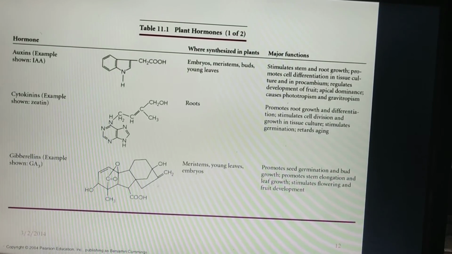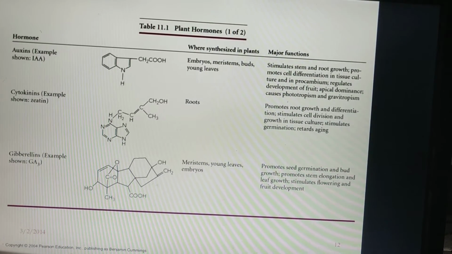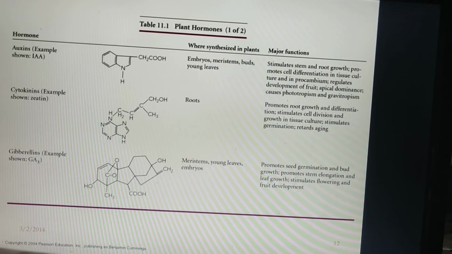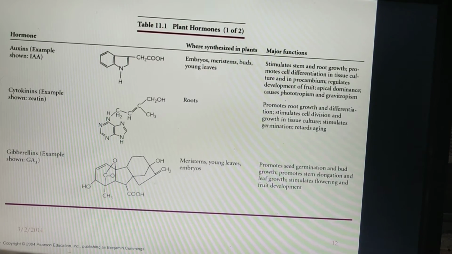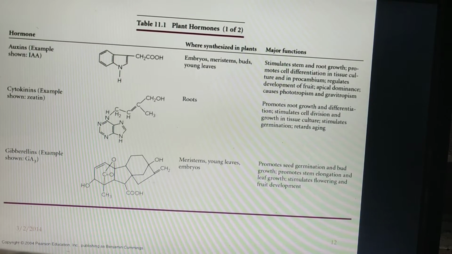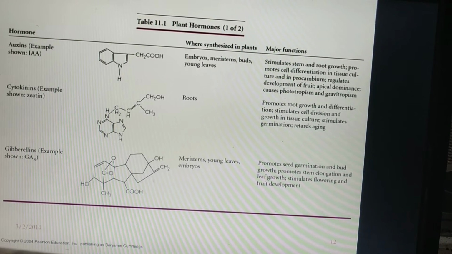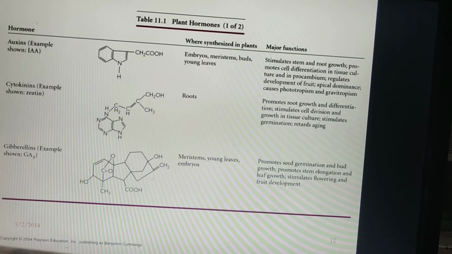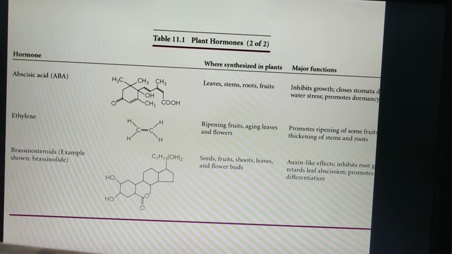Now in this particular table we can see that the hormones have been given, followed by their chemical formulas and the parts where they are synthesized, followed by their major functions. Auxin usually helps in stimulating stem and root growth, promoting cell differentiation. Cytokinin also promotes root growth and differentiation. Gibberellin promotes seed germination, bud growth, stem elongation and leaf growth. So certain functions of these hormones are given here.